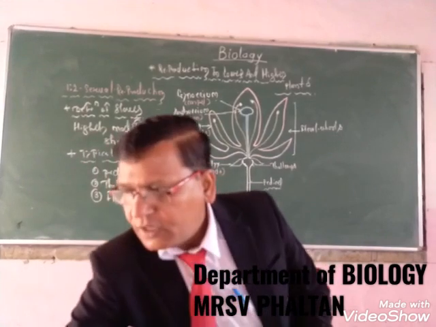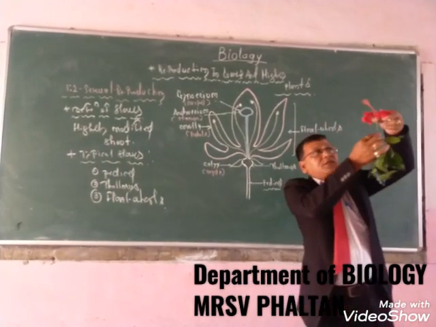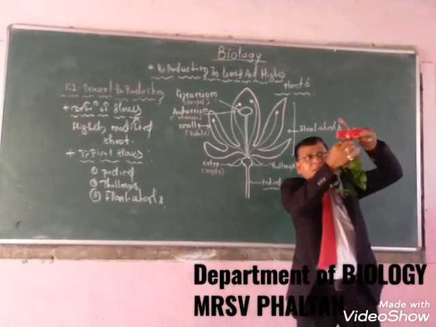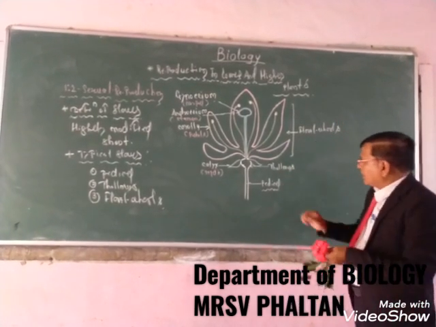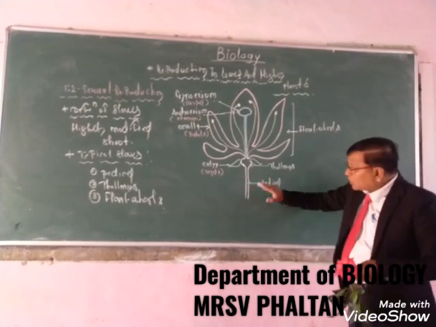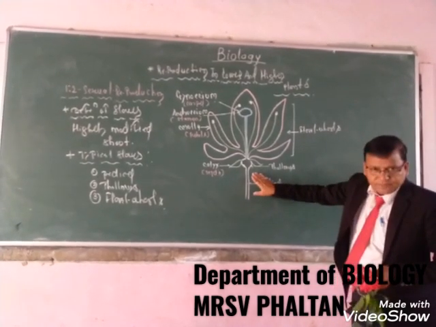You can see here, this is the pedicel. The second part is the thalamus, the topmost portion of the pedicel.